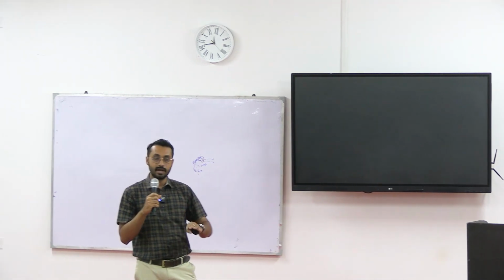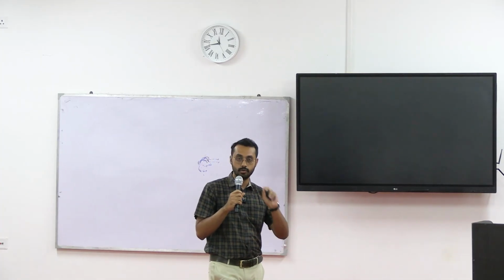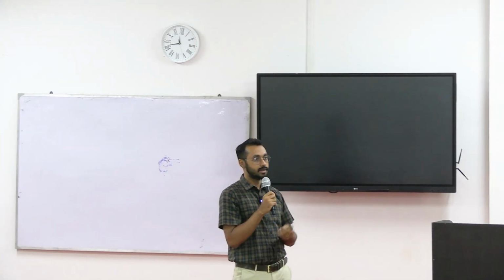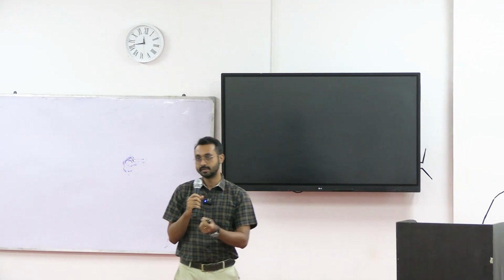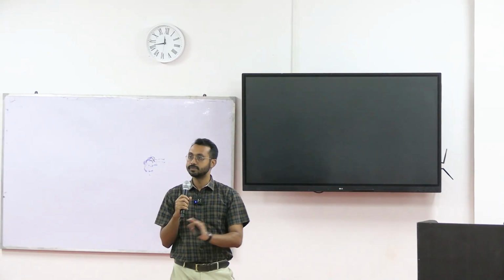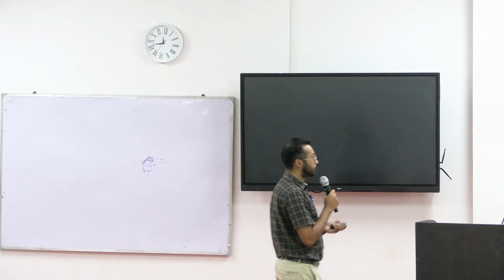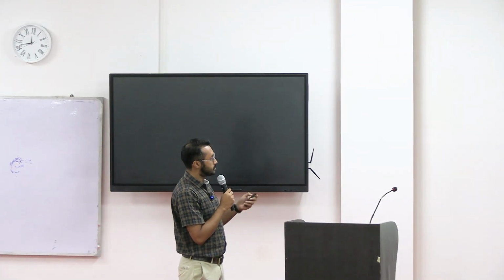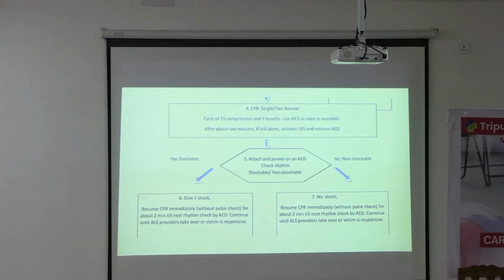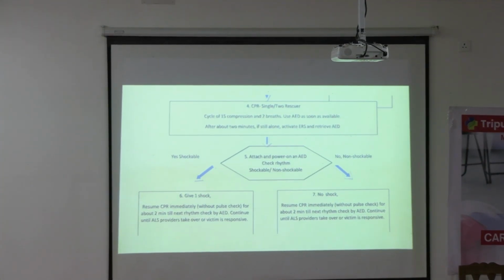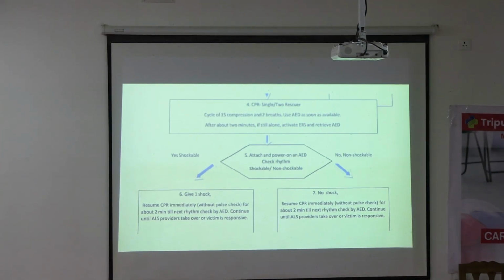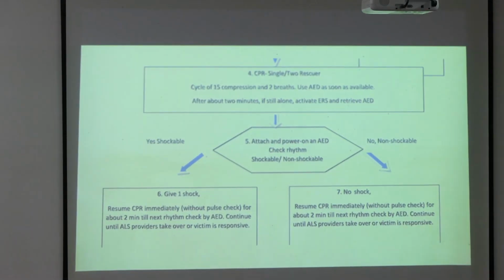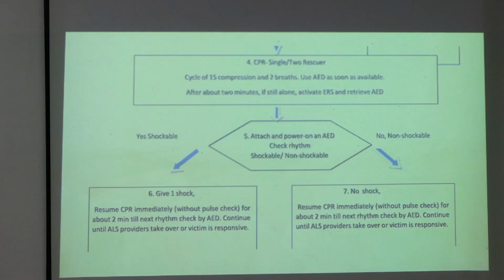So what we do is that after 15 compressions only we give 2 breaths. In adults, what we have seen, after 30 compressions we give 2 breaths. In pediatrics, after 15 compressions we give 2 breaths. Okay, because we need to support the respiratory system more in children. So once we do this, this is the way we start. And if there is shockable rhythm, then we go for AED. If it is not shockable, then we don't give a shock, we just continue CPR.